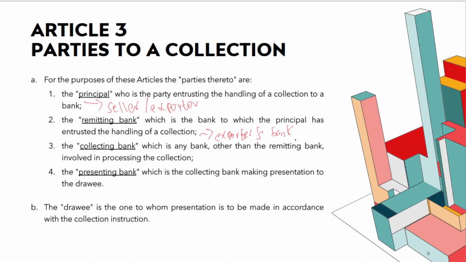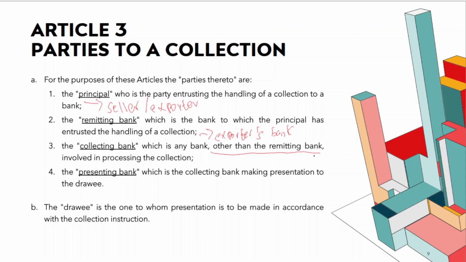Next, we have collecting bank. Collecting bank is any bank other than the remitting bank who is involved in the process of collection. So, in this process of handing over the documents from exporter to the importer, you will first of all have the remitting bank where the principal is entrusting the documents to this particular bank, and any other bank who is involved in this process of collection, we could broadly call them the collecting bank. Be mindful of the exception you have here. Collecting bank is a bank which is not the remitting bank.